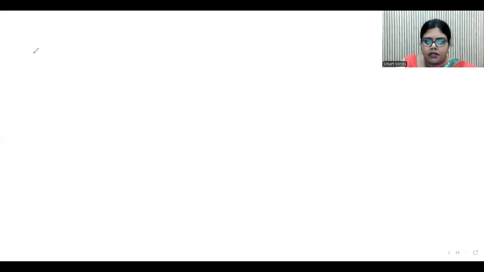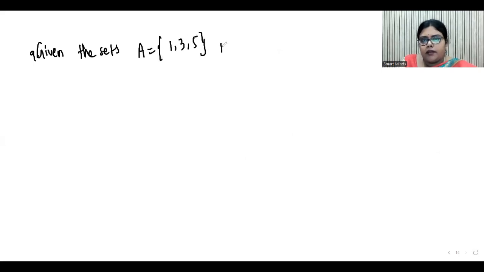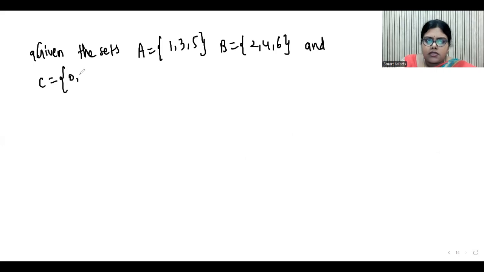Now, question number 9. Given the sets A is equal to {1, 3, 5}, B is equal to {2, 4, 6}, and C is equal to {0, 2, 4, 6, 8}.